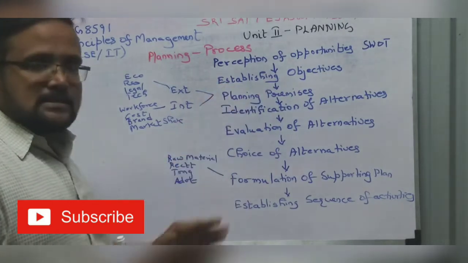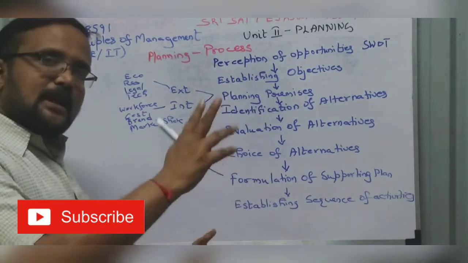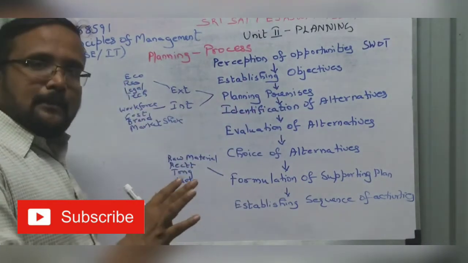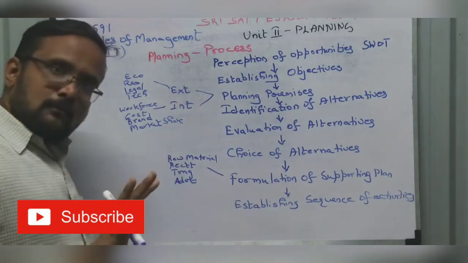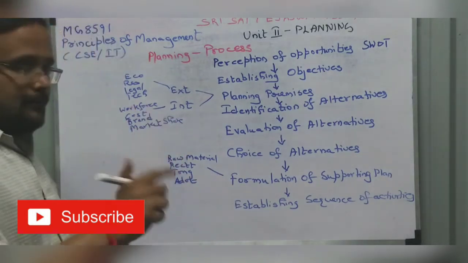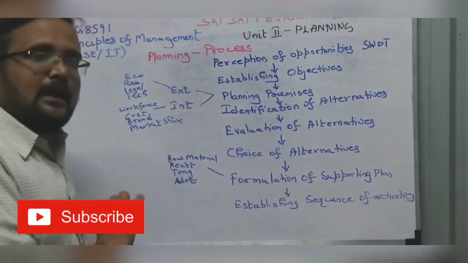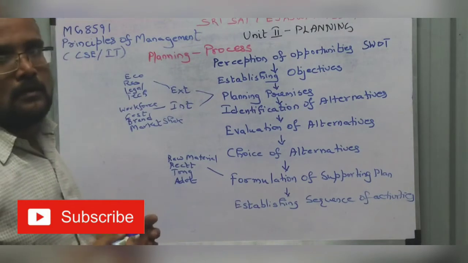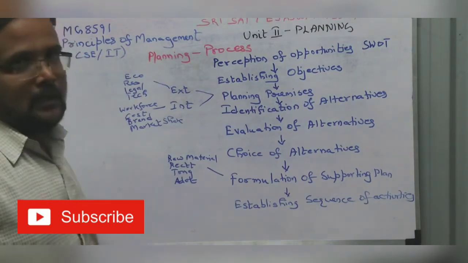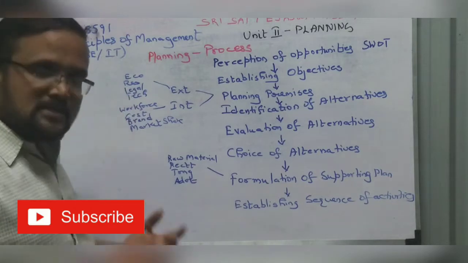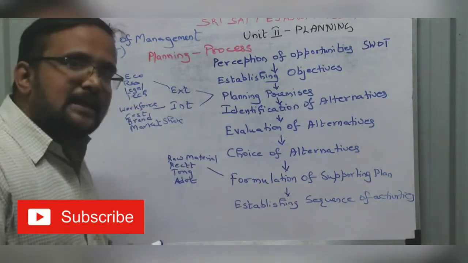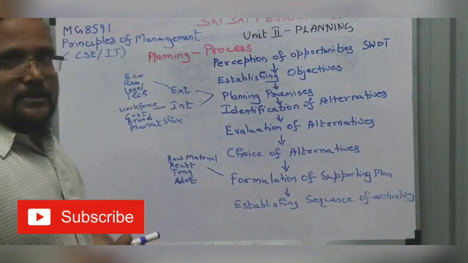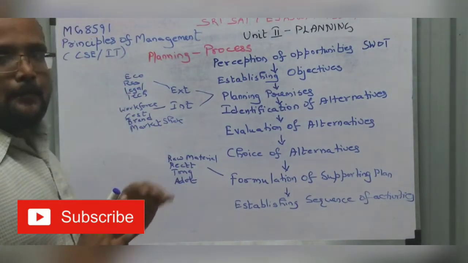So planning premises. So what is planning premises? We will see in detail in the next video. But we will see overall what the premises are. Premises means the background of planning of your company. External environment, internal environment. Two things are there. In external environment, the economy in which you are operating your company, Indian economy, resources which are available to you, legal obligations which you have to fulfill, and technology with which you manufacture the product. These are the external premises.